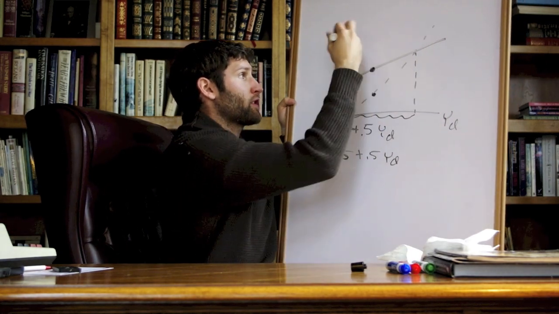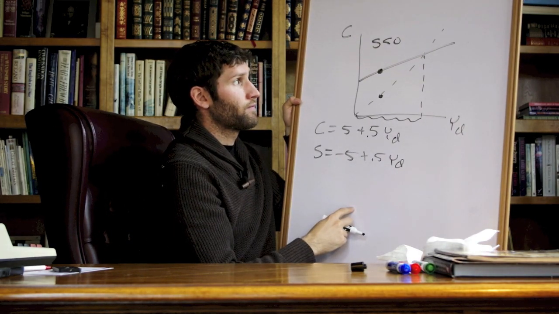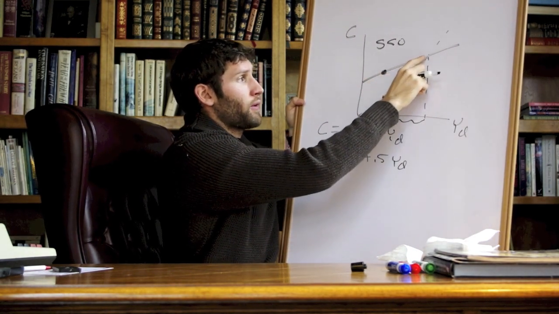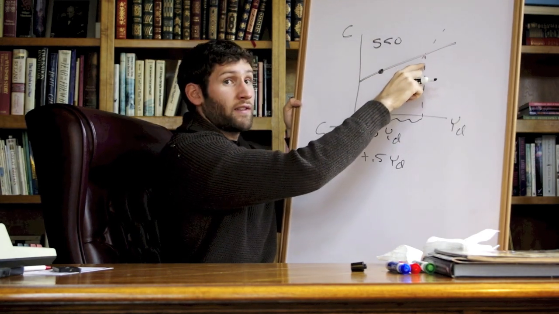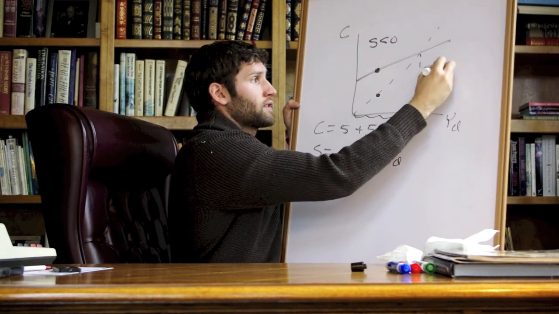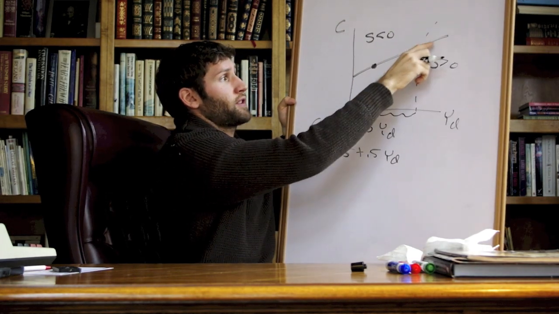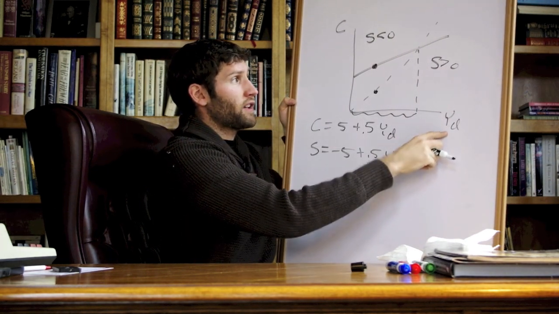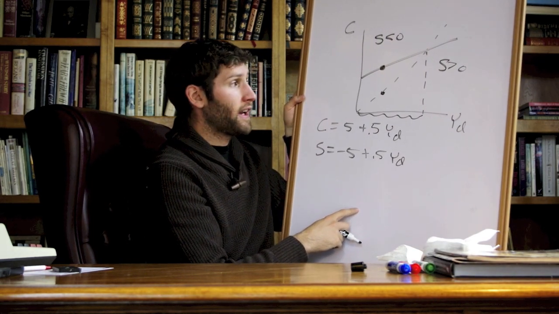So in all of this region, savings must be negative. This means savings is less than 0. Note that along all these points, consumption is greater than our income. Once we get here, savings is equal to 0. However, in this range, savings is going to be positive. Savings are greater than 0. That's because our consumption line is below the 45-degree line, meaning that our disposable income is greater than consumption. So here we've found where savings is negative and positive.